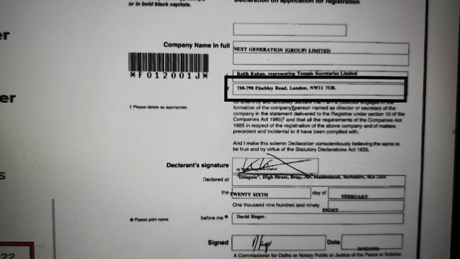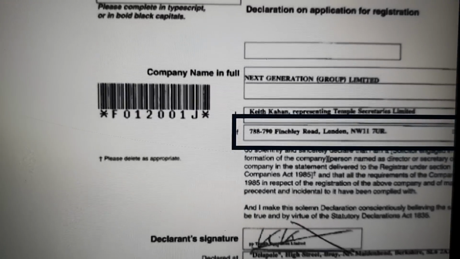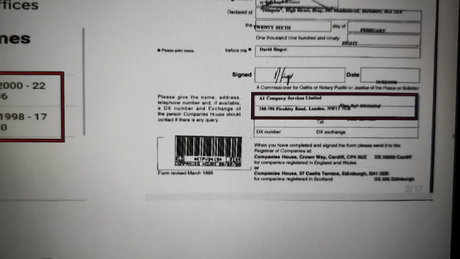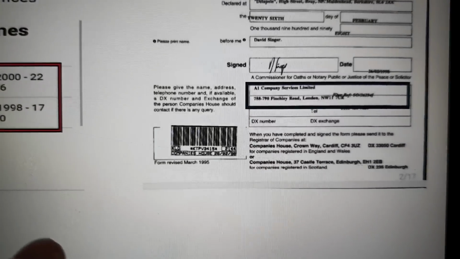And on their incorporation documents, you have 788 to 790 Finchley Road, and the name of Kahan. You can just see there, Keith Kahan features regularly throughout. Now that's important. You've also got A1 Company Services.